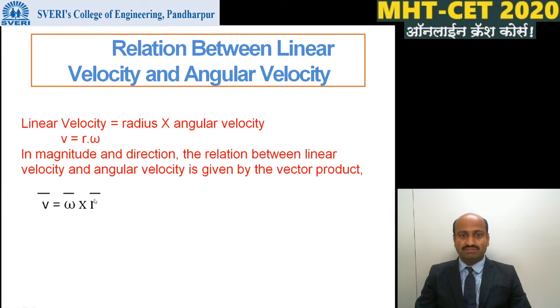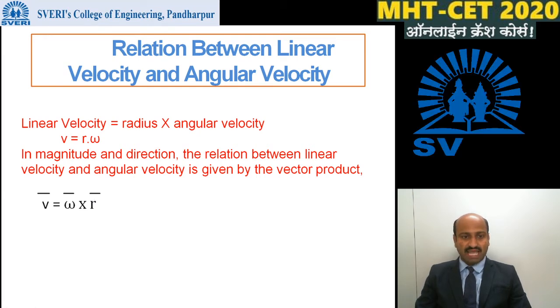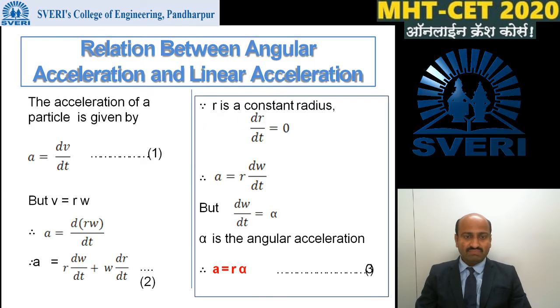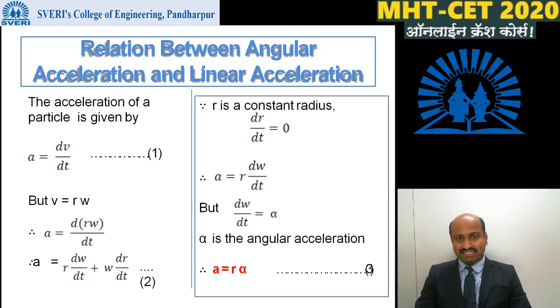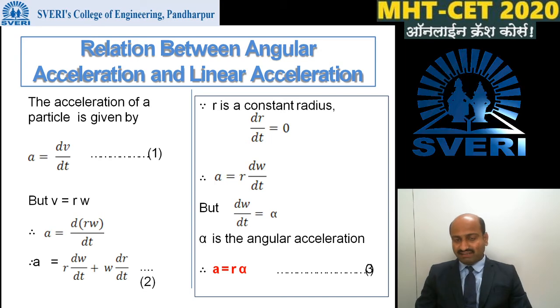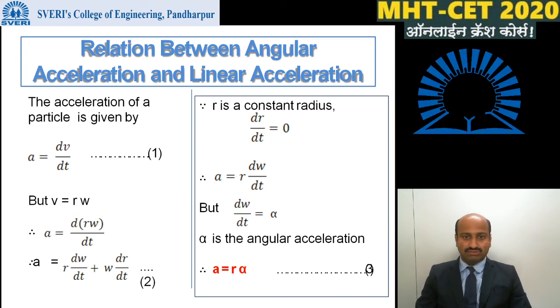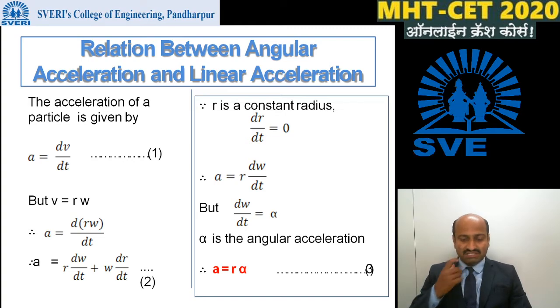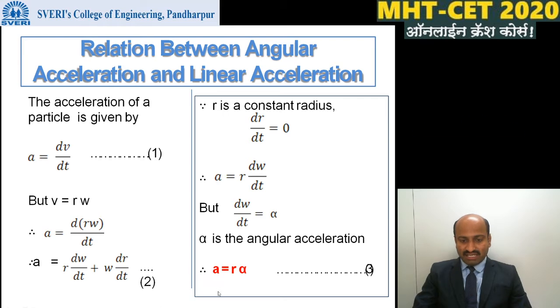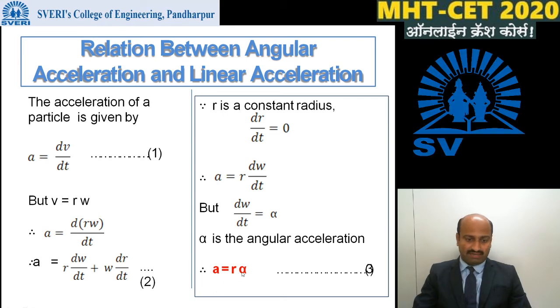Similarly, the relation between angular acceleration and linear acceleration. Angular acceleration is denoted by alpha and linear acceleration is denoted by the symbol a. The relation between linear and angular acceleration is given by a is equal to r alpha.